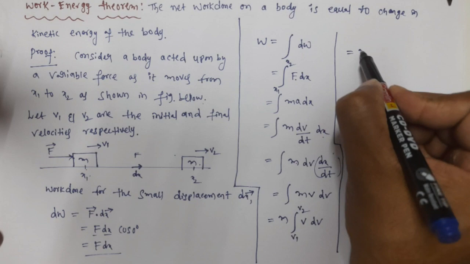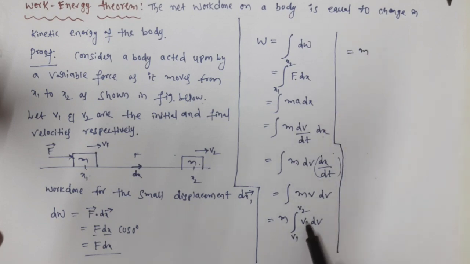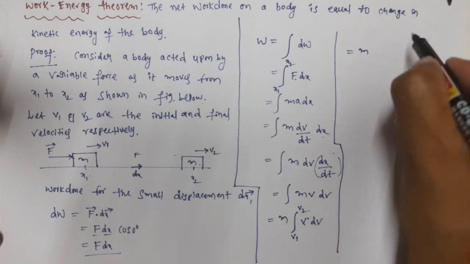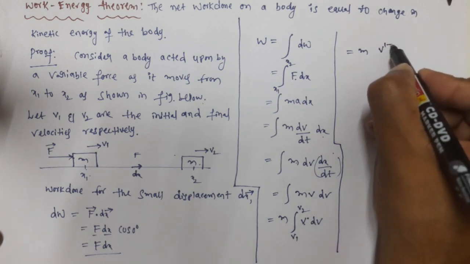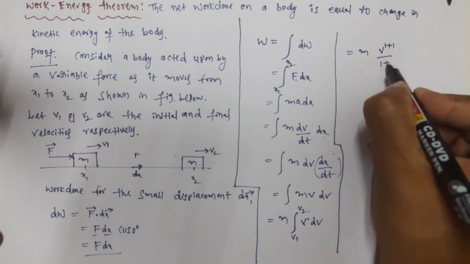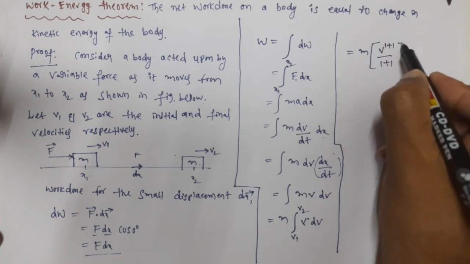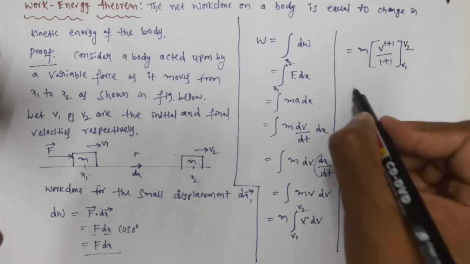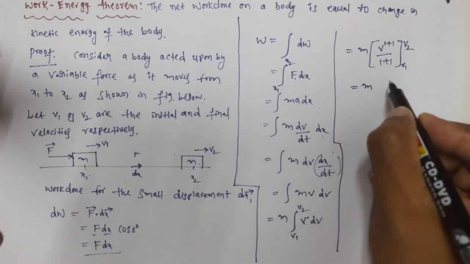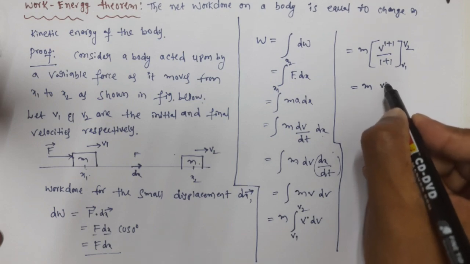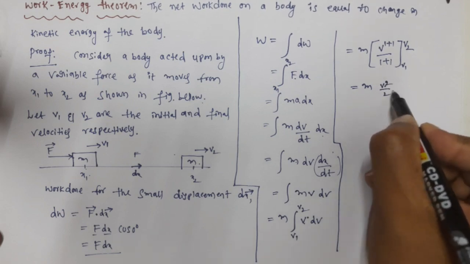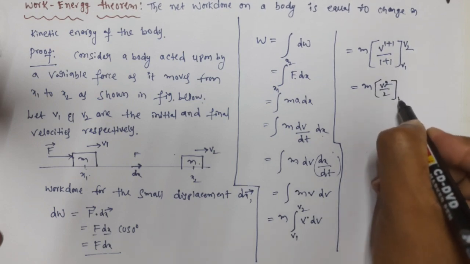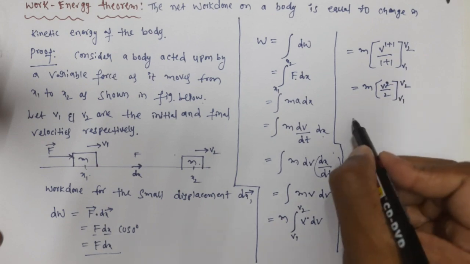Work done is equal to the integral of v to the power how much? Like integral of x power n dx, in the place of x we have v. So v power 1, giving v power 1 plus 1 by 1 plus 1. The lower limit is v1, the upper limit is v2. So m into v square by 2, from v1 to v2.